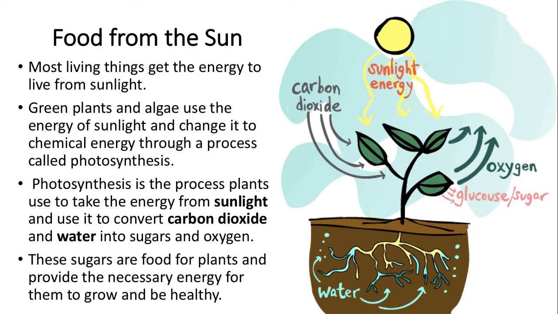Food comes from the sun. Most living things get the energy from sunlight. Green plants and algae use the energy of sunlight and change it to produce food through photosynthesis. Photosynthesis is the process plants use to take the energy from sunlight and use it to convert carbon dioxide and water into sugars and oxygen. These sugars are food for the plants and provide the necessary energy for them to grow and be healthy.